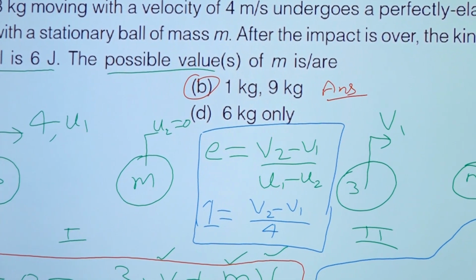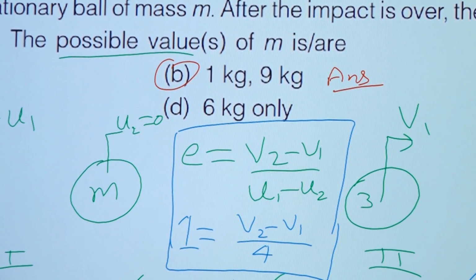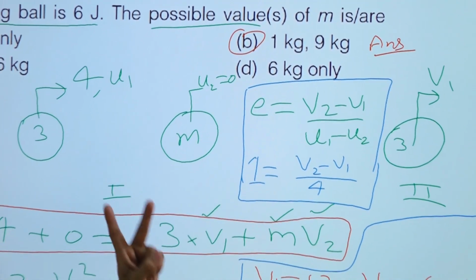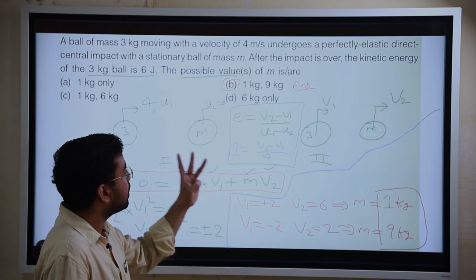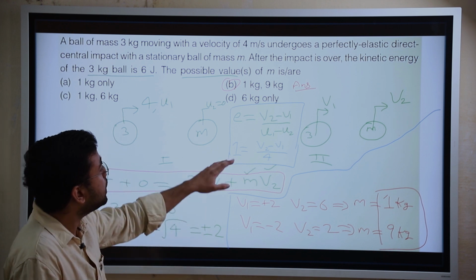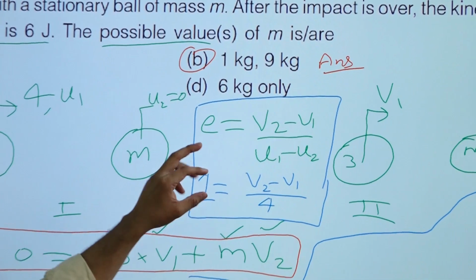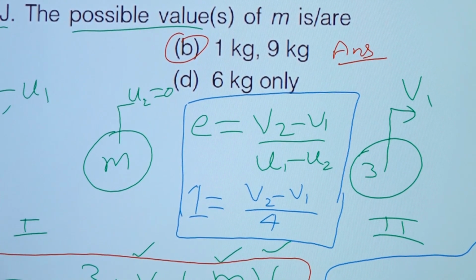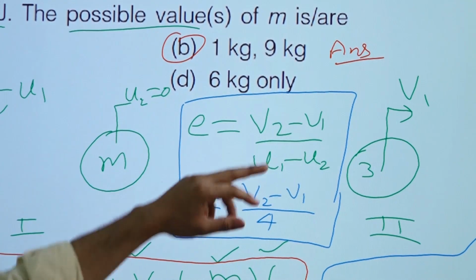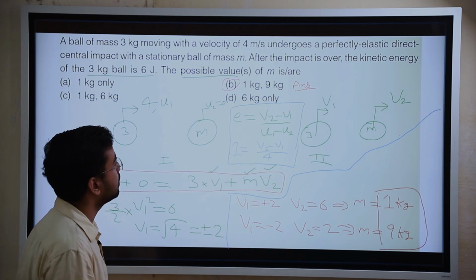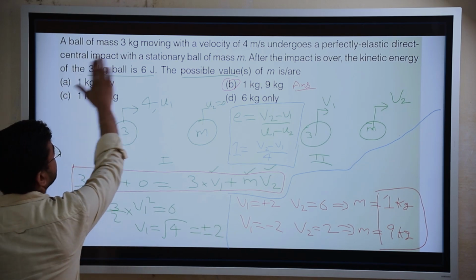Okay, so that's how we are going to solve it. So thing is that we have only three things in collision. First one is momentum conservation, second one is energy conservation, third one is coefficient of restitution, right? This E should be either 1, 0, or they will give the value of E, right? Based on the material, they can give value of E like 0.5, 0.6 or 0.7. So based on that, you have to apply this and find out the expressions, and finally you have to solve it, right? Okay, then now we will move to next question.